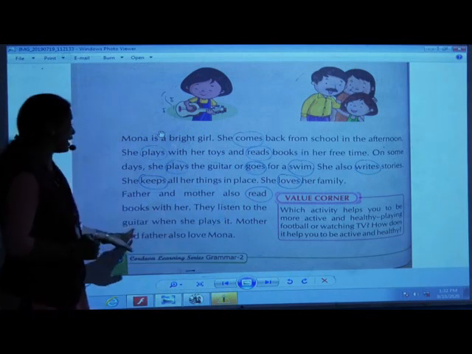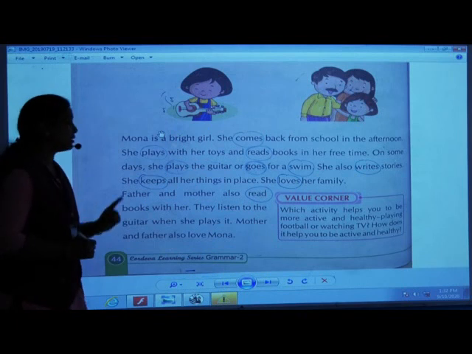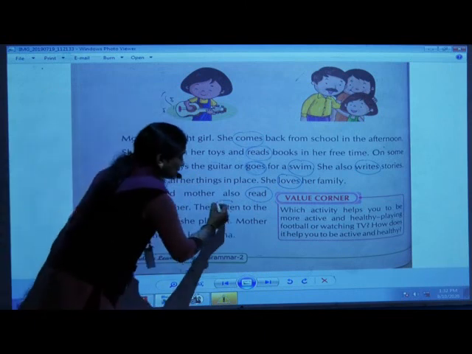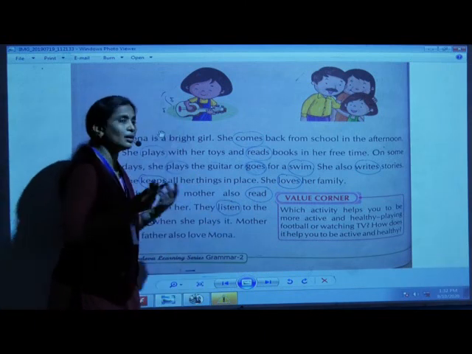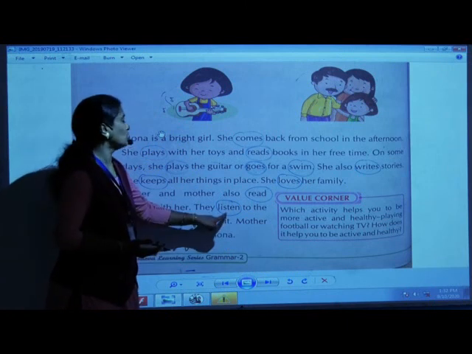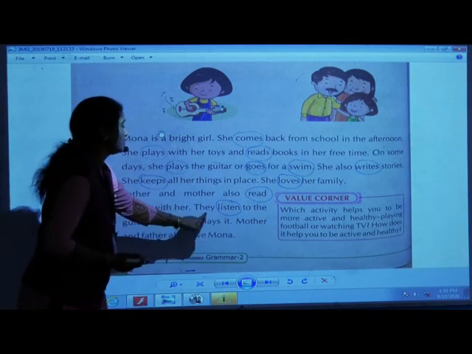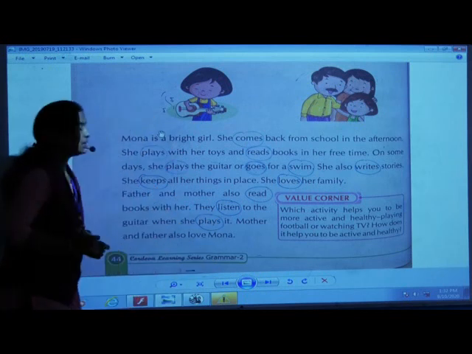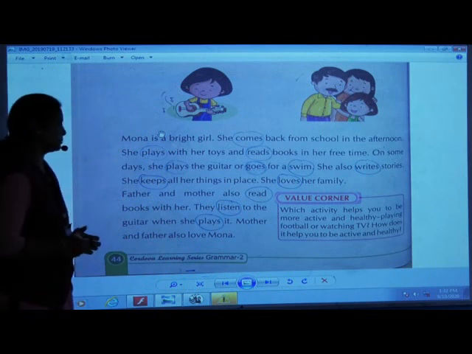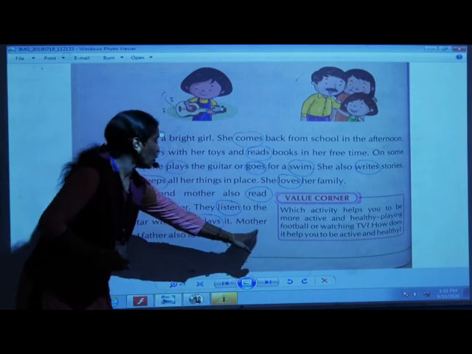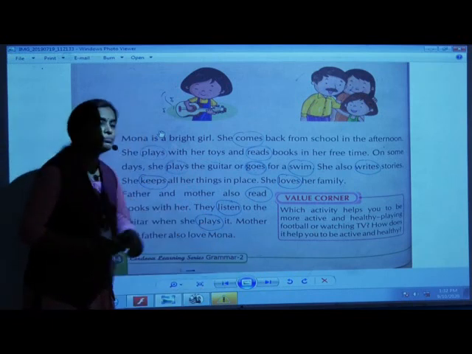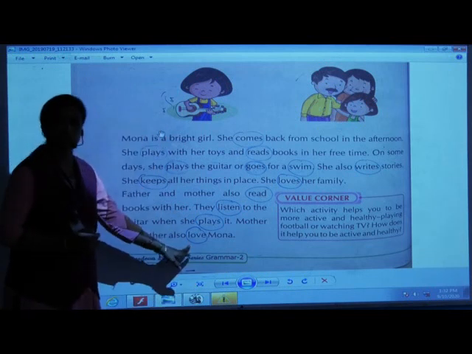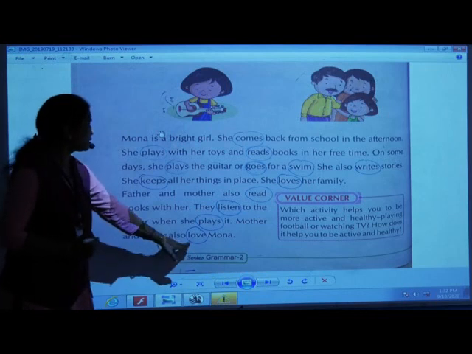They listen to the guitar when she plays it. Now children, read this sentence properly. They listen to the guitar. They are doing some work. So listen. Now you are listening to me, na? So it's a doing word. It's an action word. So listen is an action word or doing word. They listen to the guitar when she plays it. Here plays is also a doing or an action word. You have to circle this also. Now mother and father also love Mona. Love is also an action or a doing word. So you have to circle love also.